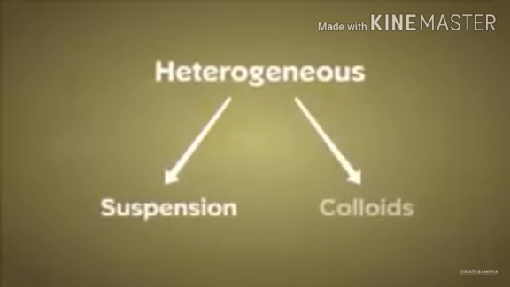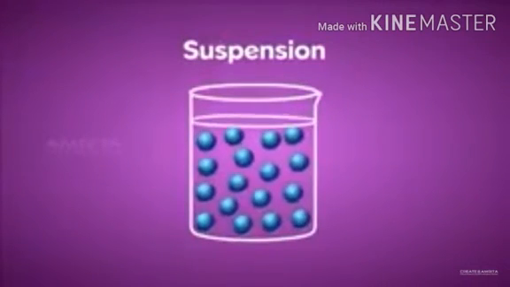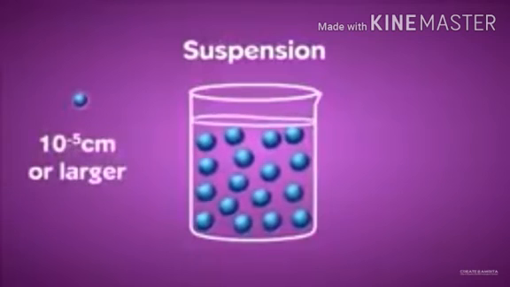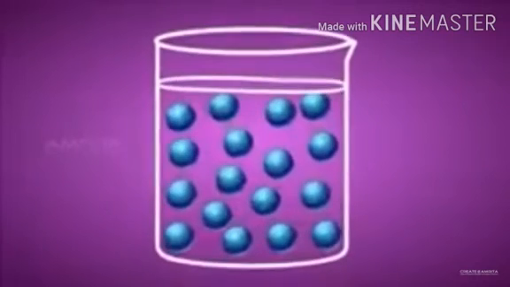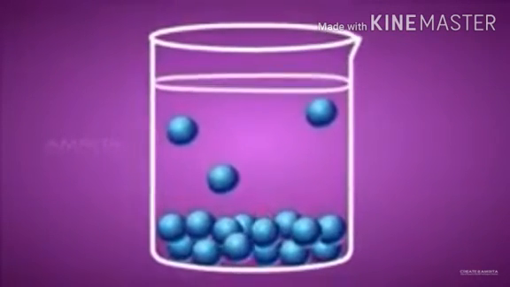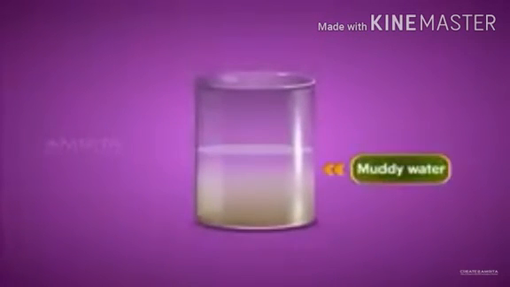Suspensions and colloids are examples of heterogeneous mixtures. A suspension is a mixture in which large particles are present. The size of particles is 10 raised to the power minus 5 or larger. In a suspension, solute particles do not dissolve but are suspended throughout the solvent. The muddy water which we prepared is a good example of a suspension.